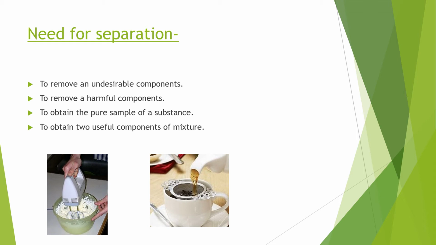Sometimes this separation is done to obtain a pure sample; the impure one is discarded and the pure sample we get. And next, to obtain two useful components of a mixture. Here you can see the pictures given over here, two useful components of a mixture. You can see one of the mixtures where from milk butter is being taken out and from tea leaves are being separated. So these are the reasons why we require separation, why separation is necessary.